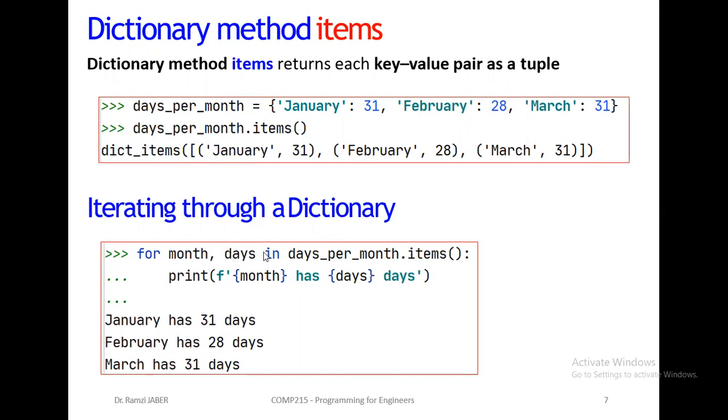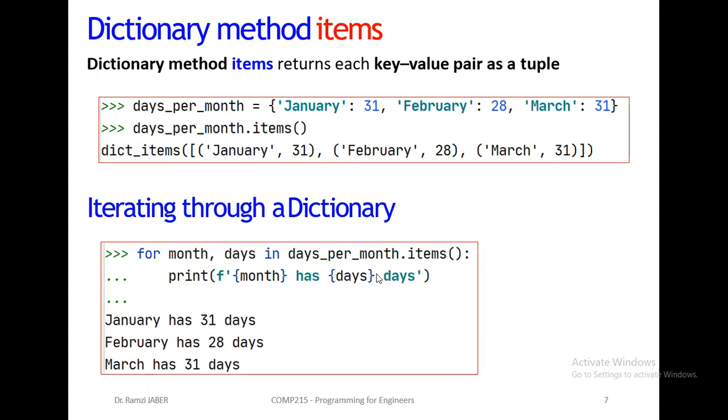So for months, days in dictionary.items means I want to split this pair into two variables: key variable alone, value variable alone. If I use a for loop with two variables, I want to decompose the dictionary to break the pair, so months will be January had 31 days.